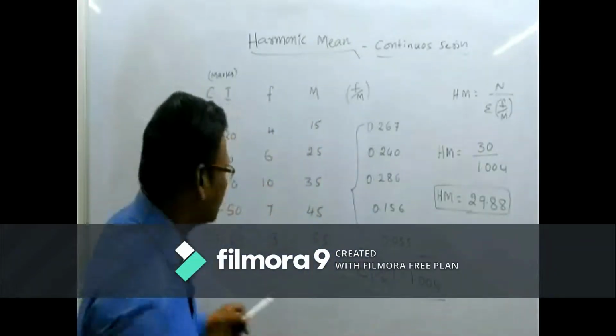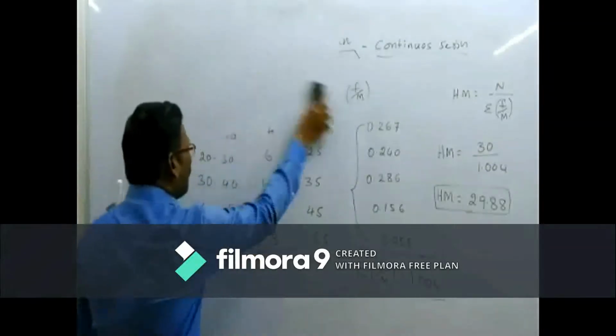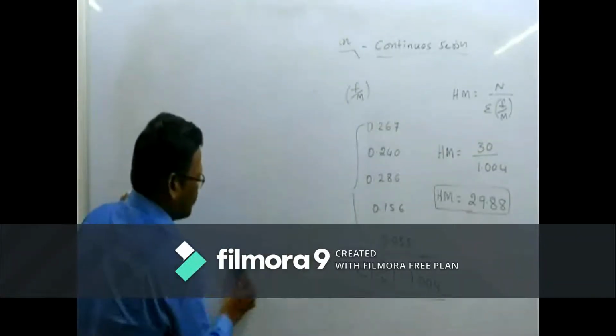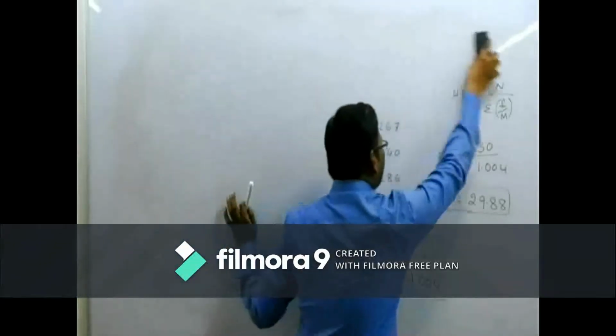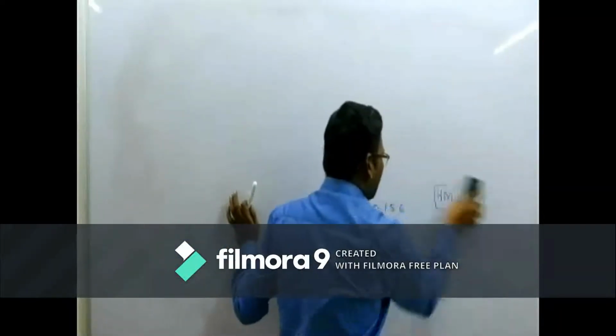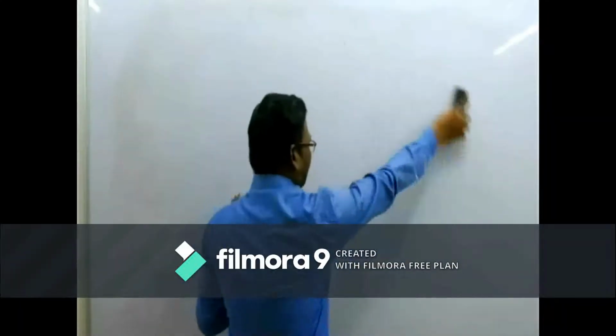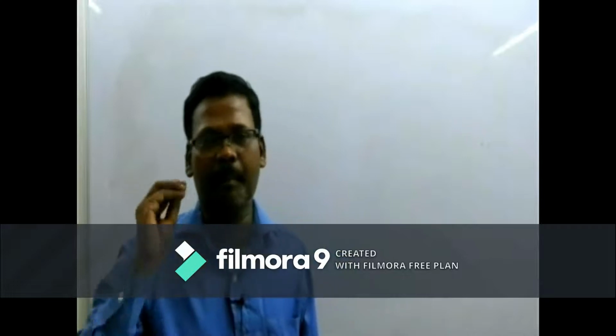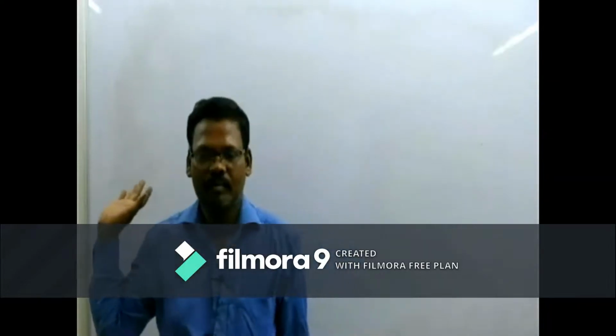When we discuss these central tendencies, particularly the mathematical averages, the formulas are very, very important and play a very important role.